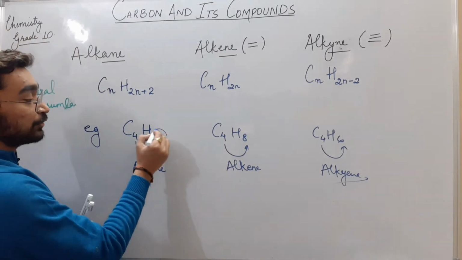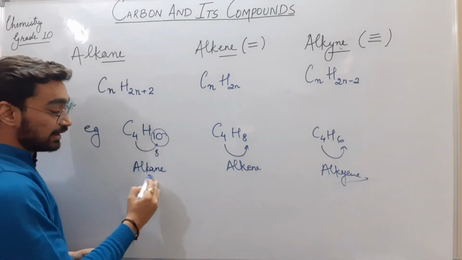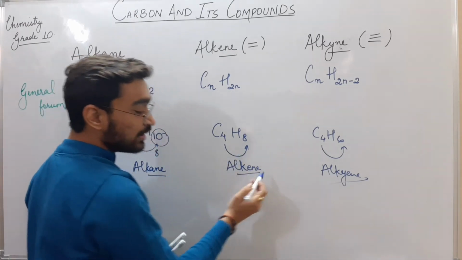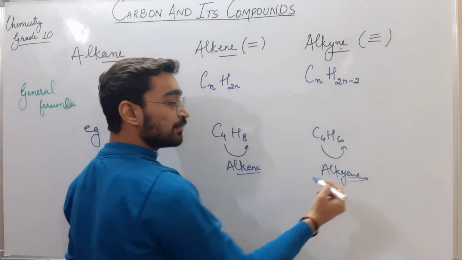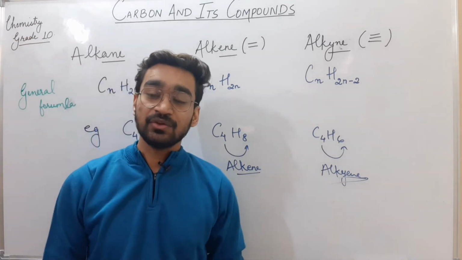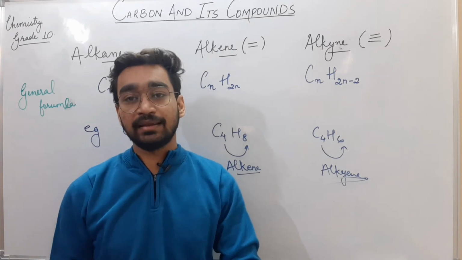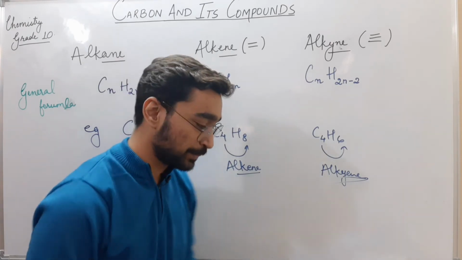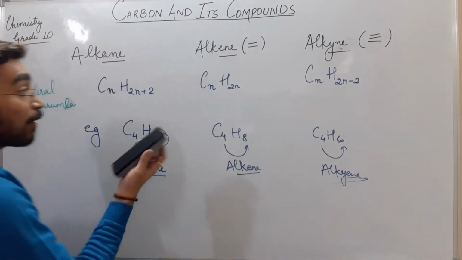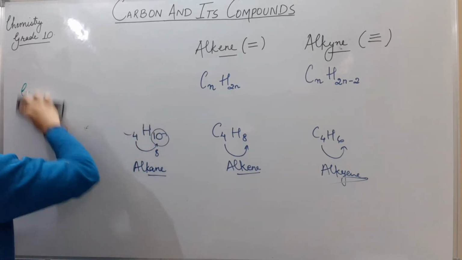If the hydrogen atoms are 2 more than the double, it will be alkane. Just double, alkene, or 2 less than the double, alkyne. So I hope now you can easily identify whether any given compound will be alkane, alkene, or alkyne. Now let's see how we can draw their structure.